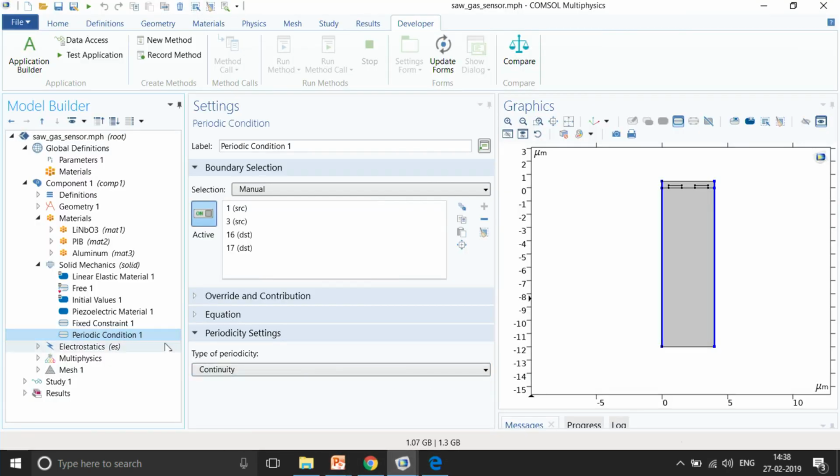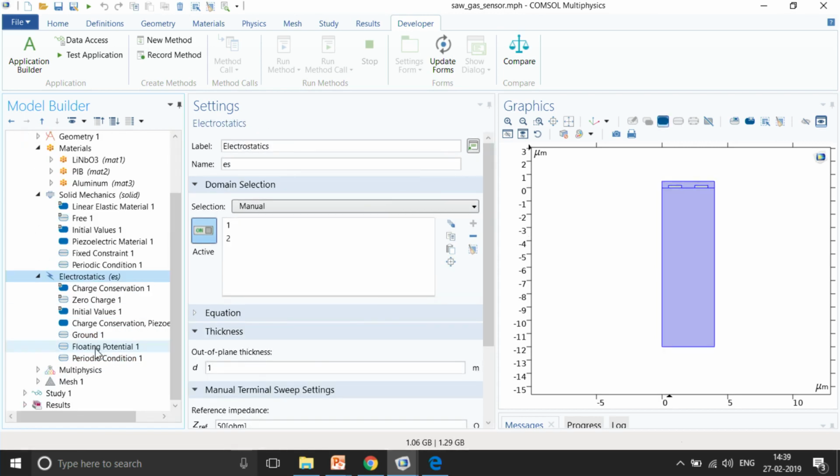So, we use the periodic boundary condition that this structure is repeating on the left and right for infinite times. This is again an assumption, but it makes our life easy, and that is why we use it. Okay. So, this is how this solid mechanics structure has been modeled.